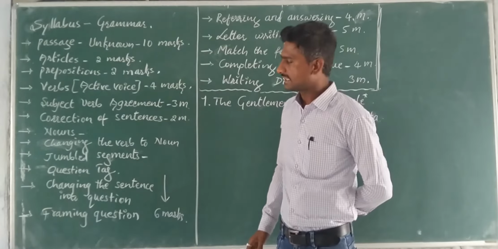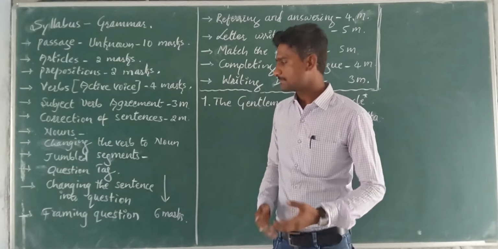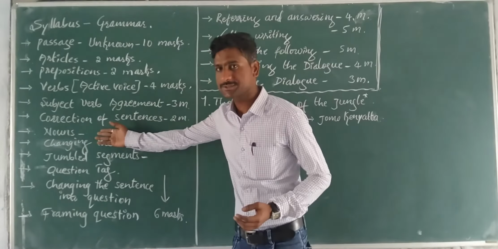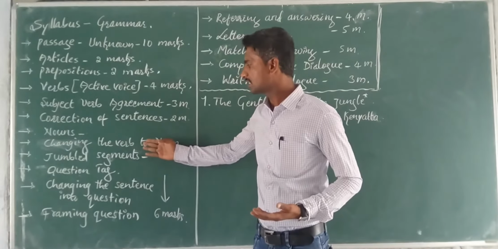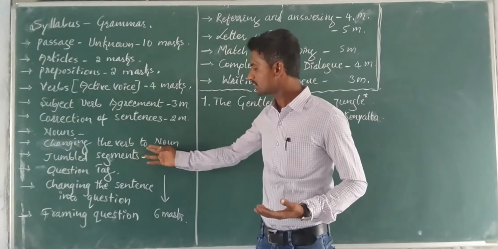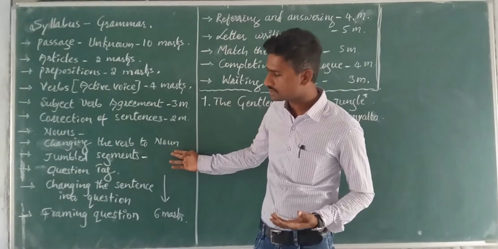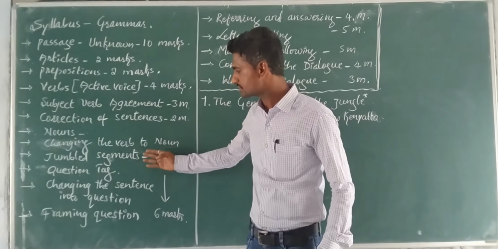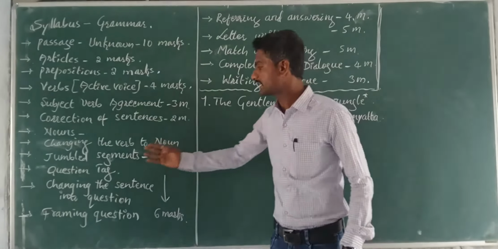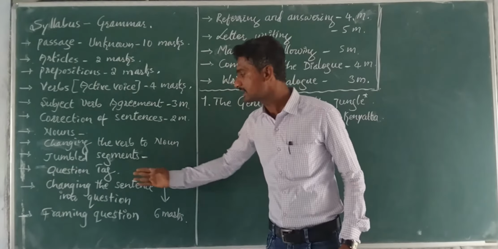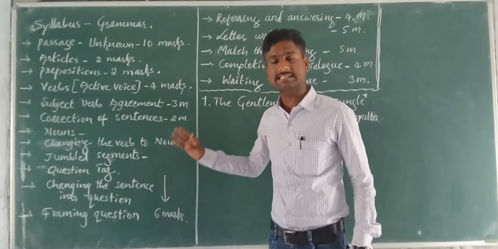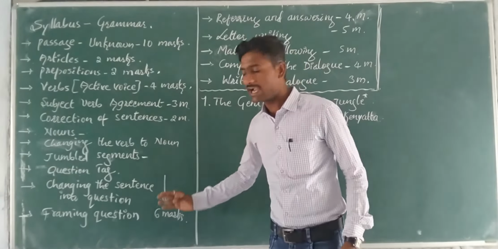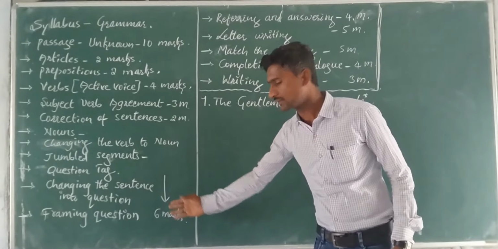And see the next concept, nouns, and the next concept, changing the verb formation into the noun formation, and the next concept, jumbled segments, and the next concept, question tag, and the next concept is changing the sentence into a question, and the next concept, framing question.